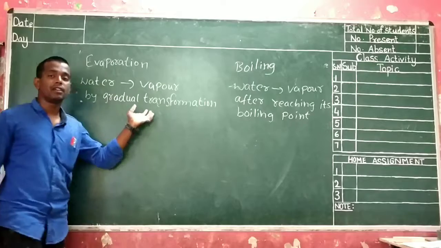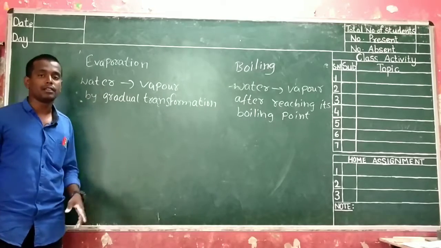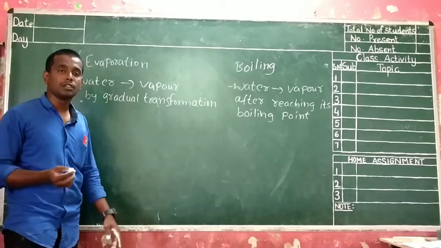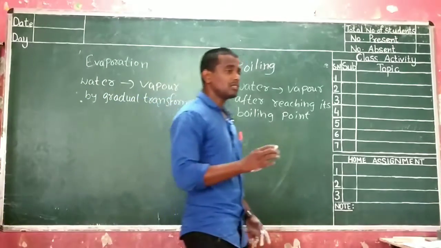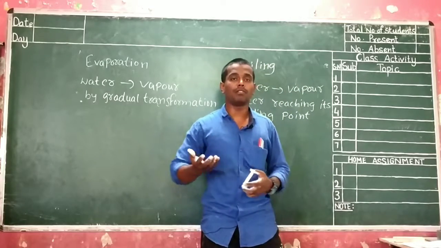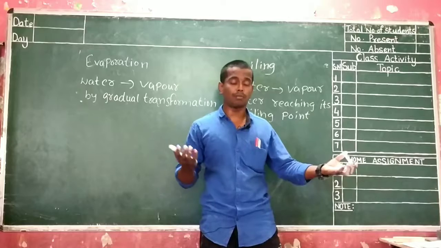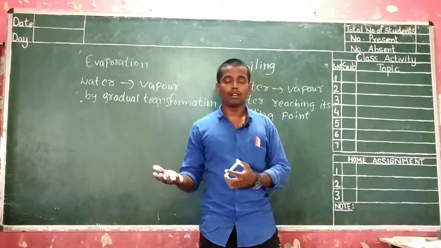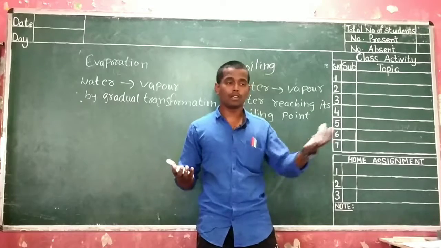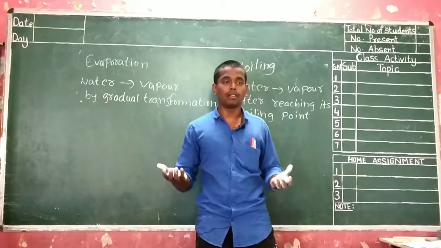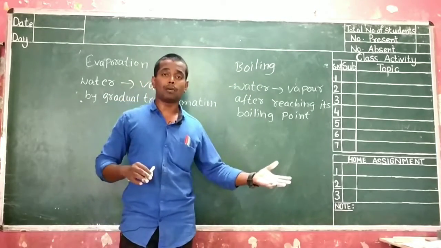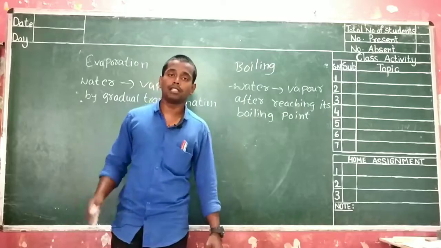Here the liquid need not reach its boiling point. So how does evaporation occur? If you observe one thing, if you take one tub and completely fill it with water, and take one mug and fill the water up to the brim, and both are kept under the fan, then you can observe that the water present in the tub evaporates very fast when compared to the water present in the mug.